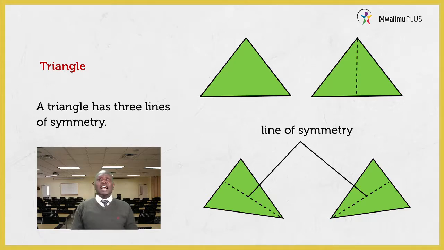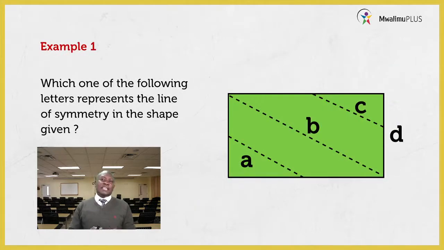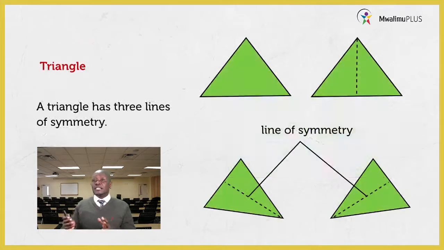Let us look at another part again. When we talk about line of symmetry, we find that when we take these shapes, maybe even an oval, but an oval is not a 2D shape, but again if you fold an oval shape, you still have that line of symmetry. So you find that different shapes will give us different lines of symmetry.